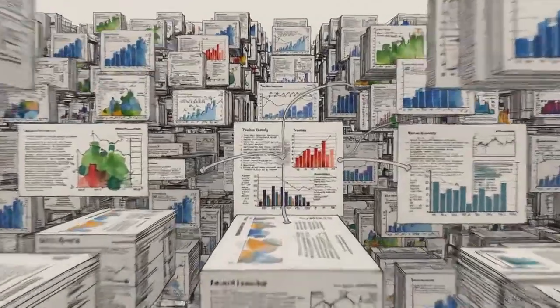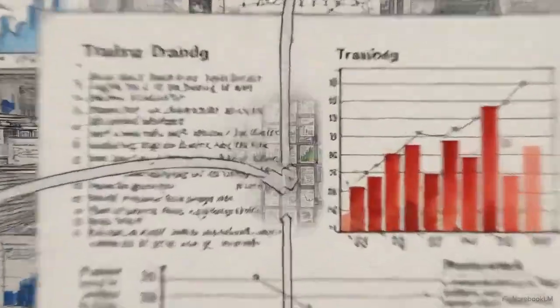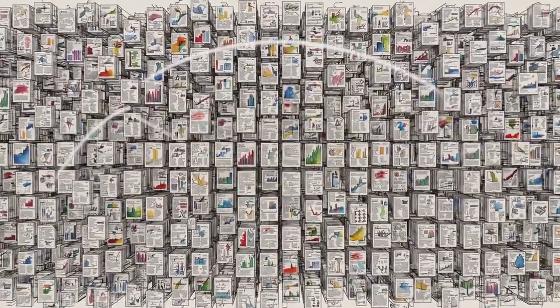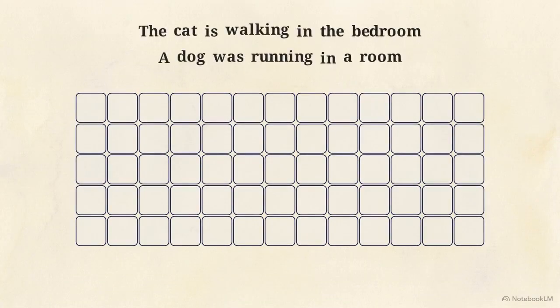Because that number is astronomically large, the direct consequence is that almost no sentence you test the model on was ever actually seen during training. This grid animation shows how an n-gram model handles symbols. Take two sentences: The cat is walking in the bedroom, and a dog was running in a room. An n-gram views the words cat and dog as isolated, completely disconnected nodes. Because it has no mathematical concept of similarity, the n-gram cannot transfer probability between cat and dog.